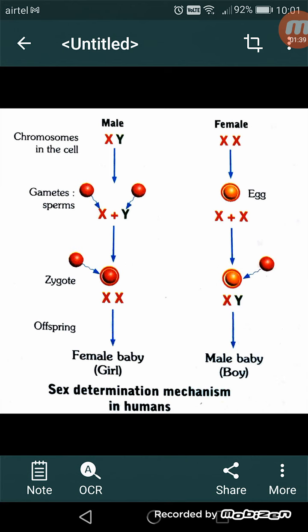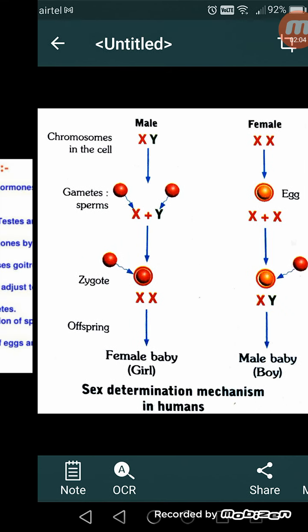So it is the sperm which is responsible for the sex of the child. Sometimes in our society we blame the mother. That is totally wrong. According to the type of the sperm that fertilizes the egg, the sex of the child is determined. So we can say male mainly consists of XY type of sex chromosomes, whereas female mainly consists of XX type of sex chromosomes.